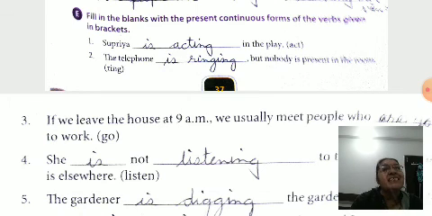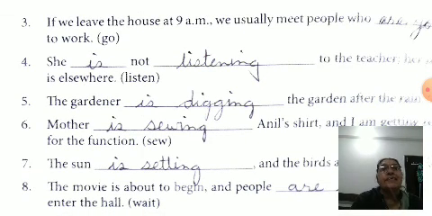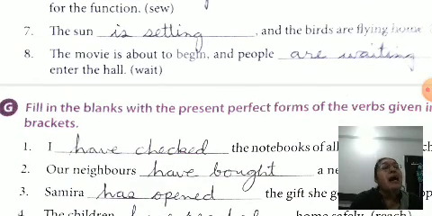The telephone is ringing. If we leave the house at 9 am, we usually meet people who are going to work. She is not listening. The gardener is digging. Mother is sewing. The sun is setting. People are waiting. People means more than one person, so people are waiting.